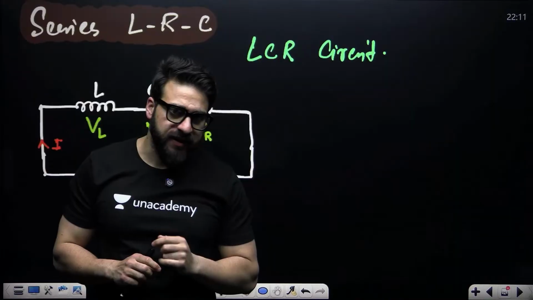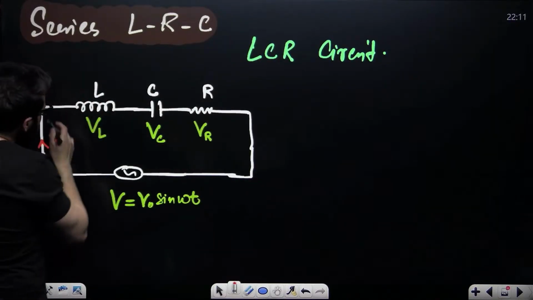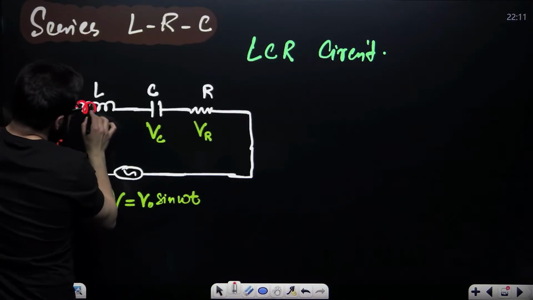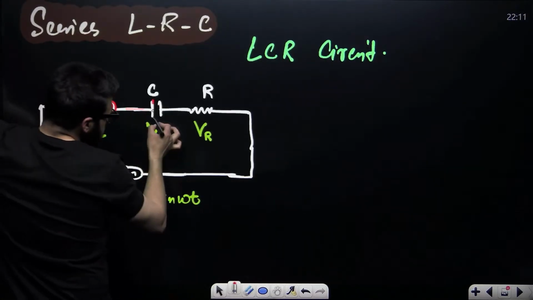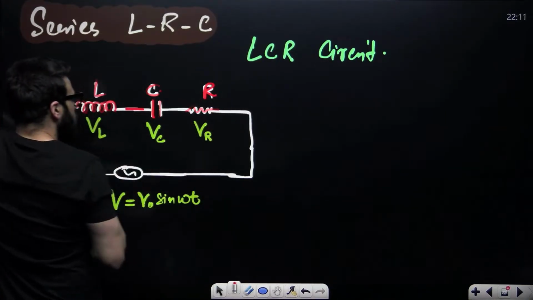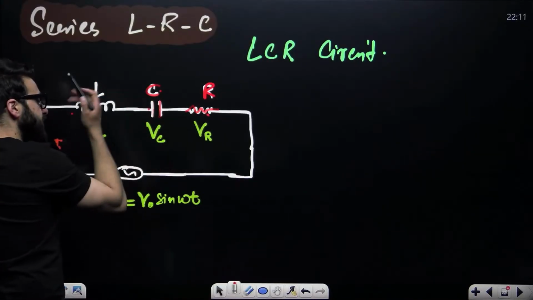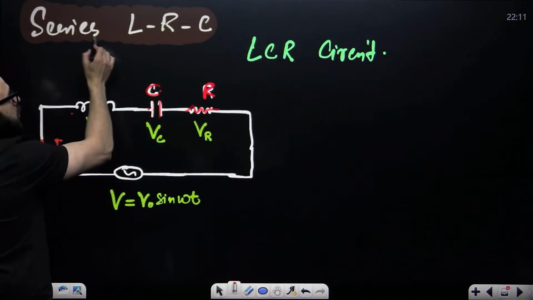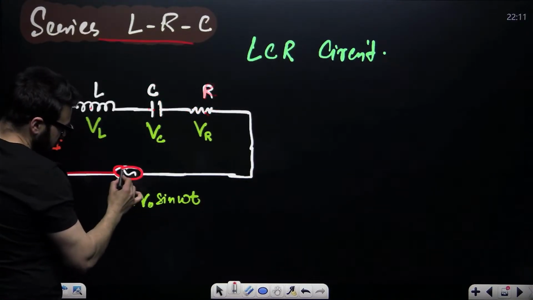Guys, listen to me very carefully. You have got L. L means an inductor. C means capacitor. R means resistor. When all these three are connected in series in a particular circuit, it is called series LCR circuit. And here you have connected an AC source.